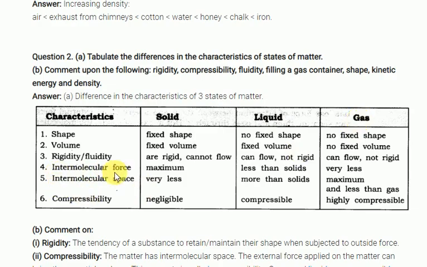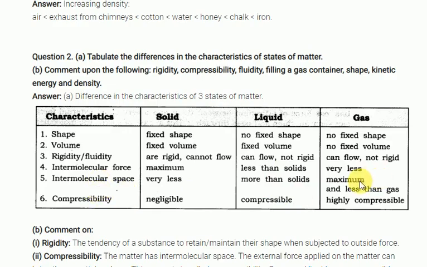Next, come to intermolecular forces. In solids, intermolecular forces are very strong. More forces, less space, and a fixed shape. Liquids have less force when compared with solids, and more when compared with gases. Clear now? Here in gases, the intermolecular force is very low, less than in solids.